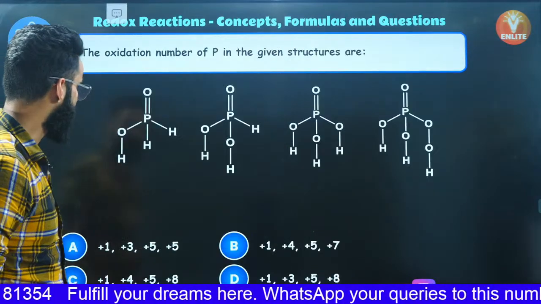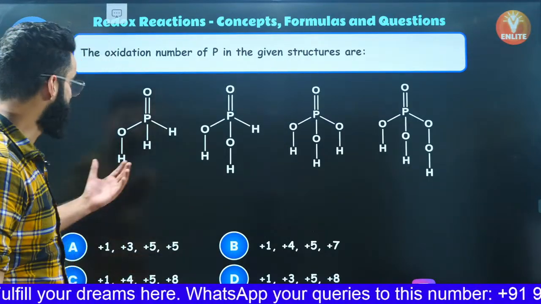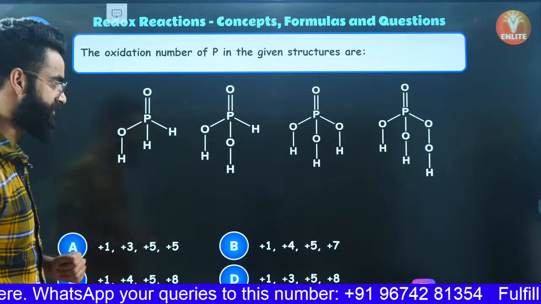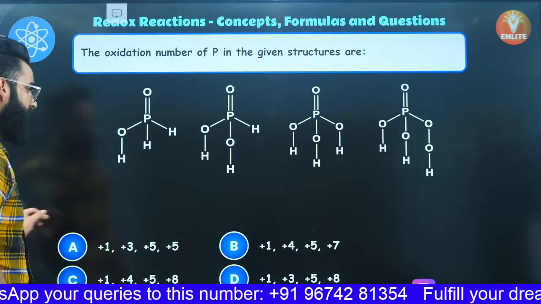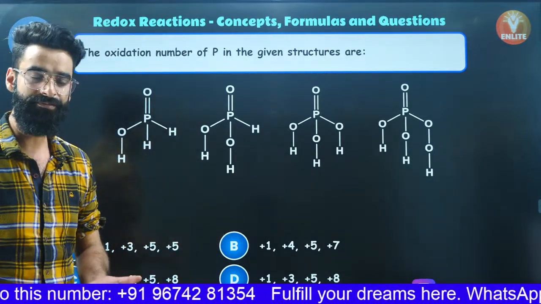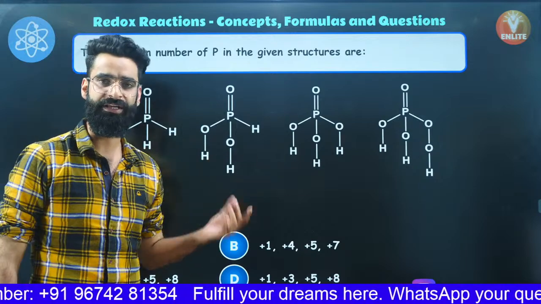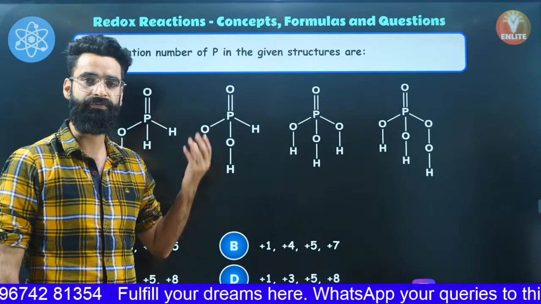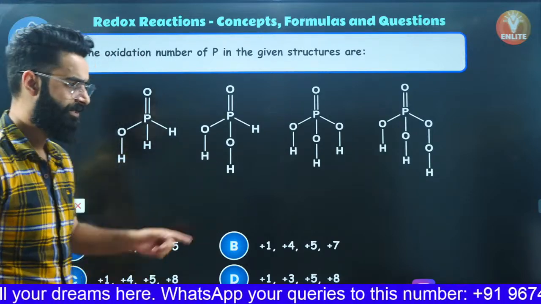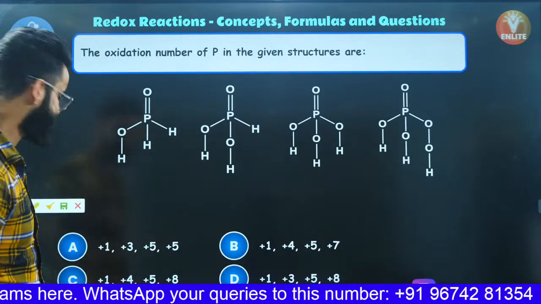Let's move on and have a look at one more question. We need to calculate the oxidation states of phosphorus in the given structures, right? Well, the structures are given to you. I would suggest you remember all these structures directly, because in the exam they are not going to give you the structures. They'll simply ask what is the oxidation state of phosphorus in H3PO2, H3PO3, H3PO4, and so on, right? So it's better to remember these structures.